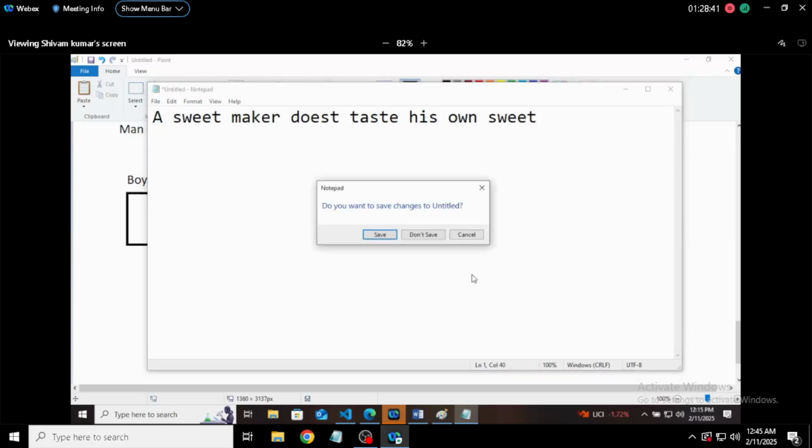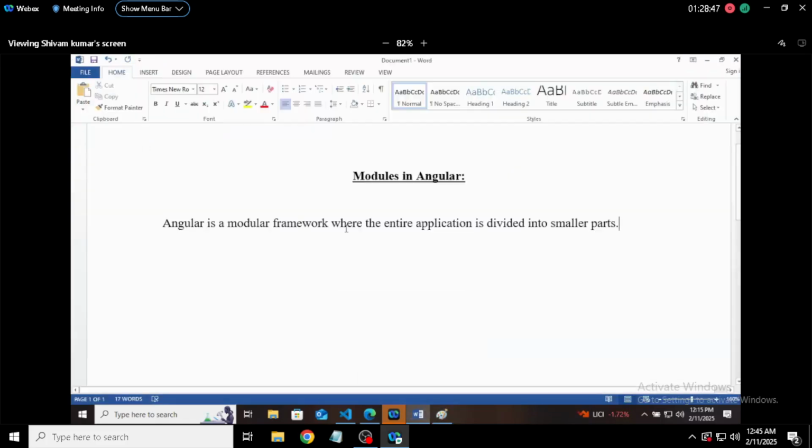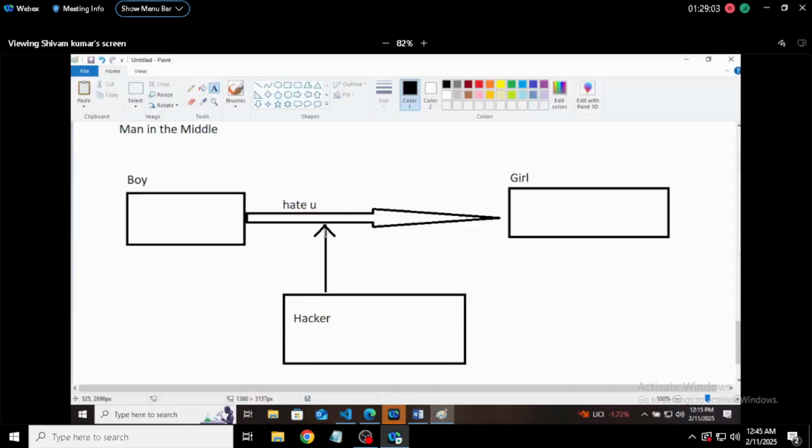Now let's come down to Angular. It's a kind of theory topic, because of these things we are discussing it. A module in Angular is a container. Container means, this hacker is trying to change the content, so what I will do is create everything in a secured container.